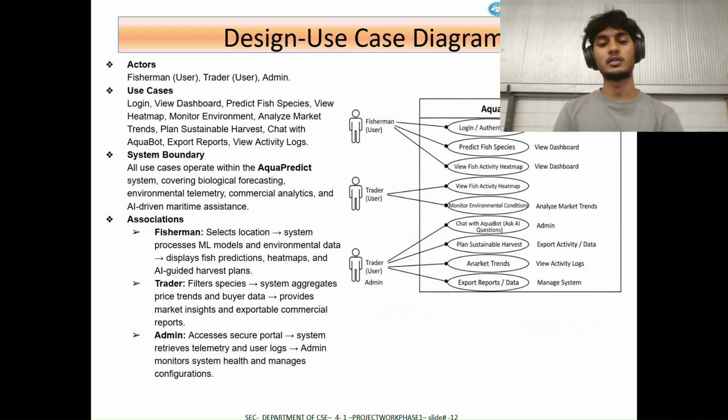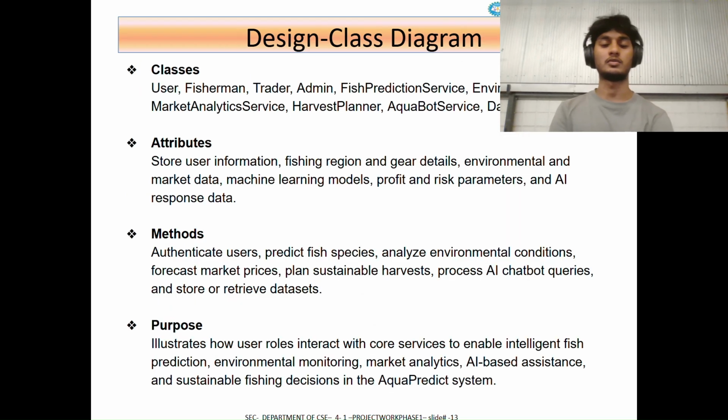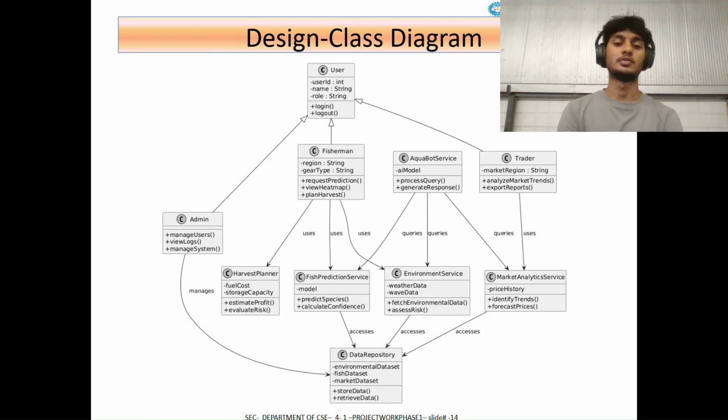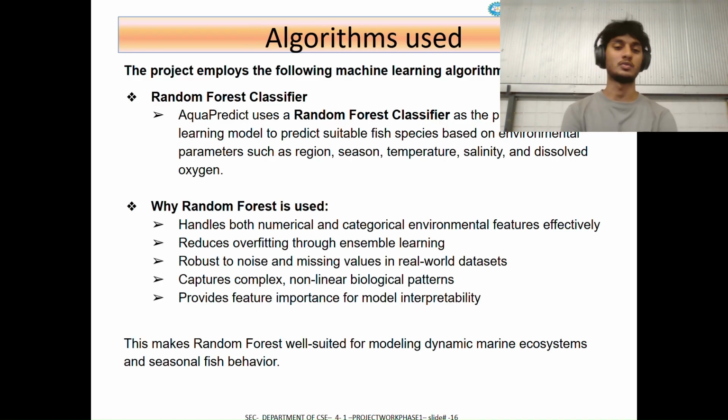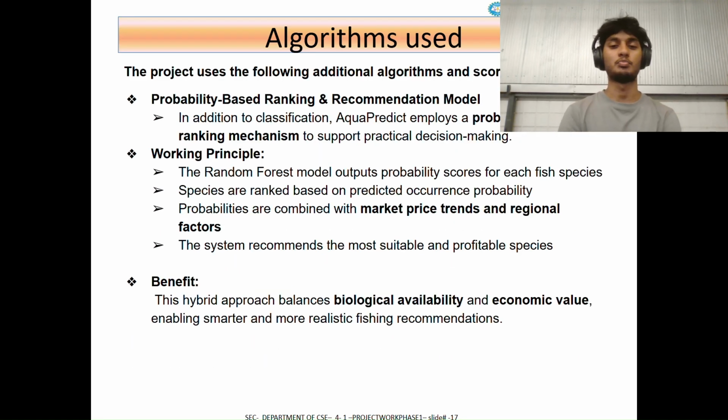The core algorithm used in this is the random forest classifier. It is chosen because it handles mixed data types, reduces overfitting, and captures complex marine patterns effectively. Along with classification, a probability-based ranking mechanism is used. Fish species are ranked based on occurrence probability and combined with market price trends to recommend the most profitable species.